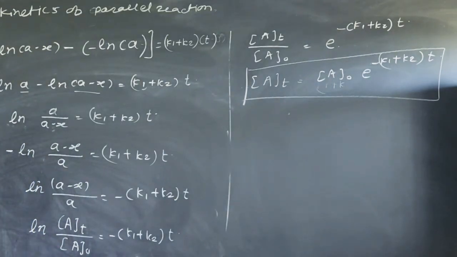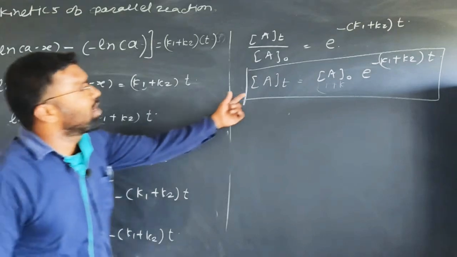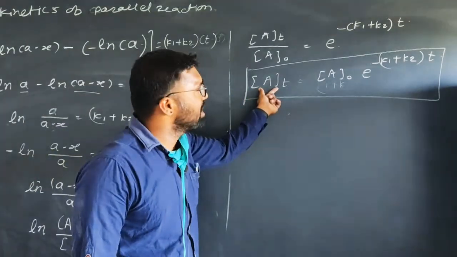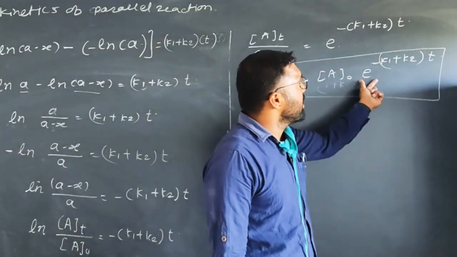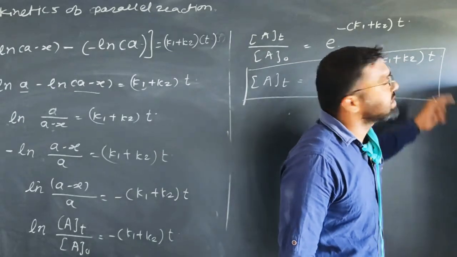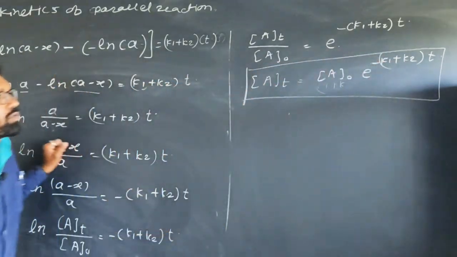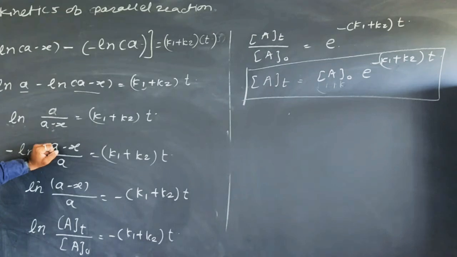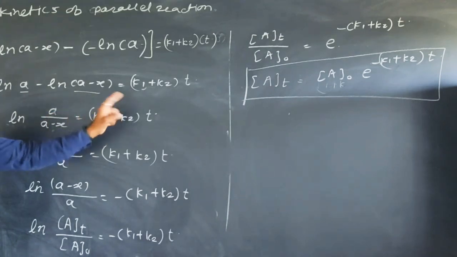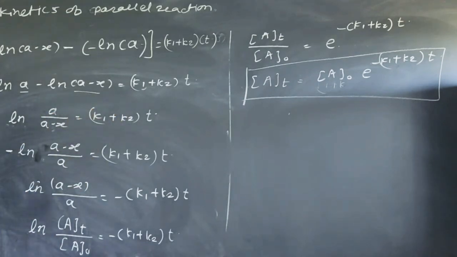In the parallel reaction, the concentration of reactant at any time t can be given as At is equal to A0 into e raised to minus (K1 plus K2) into t. Okay, this is the equation, right? I hope you are able to understand this. Now we want to find out the concentration of reactant B and reactant C at any time t.